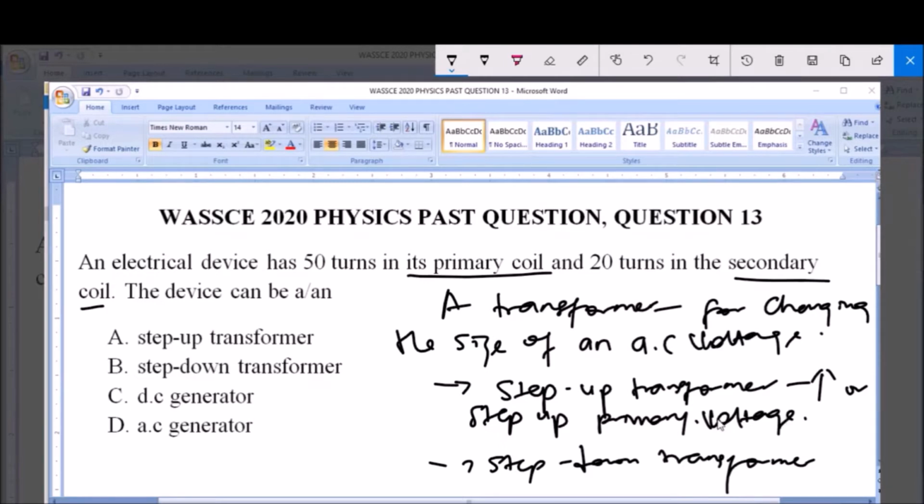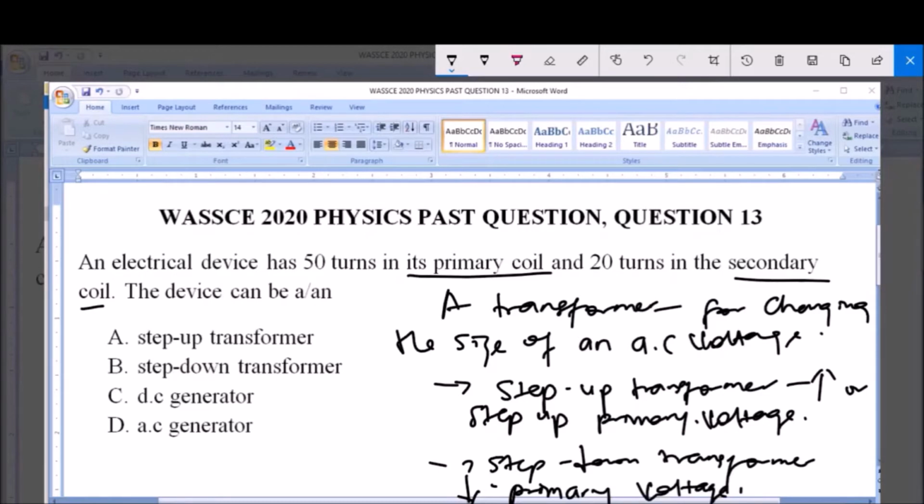But in the step-down transformer, you're trying to decrease the primary voltage, or step down the primary voltage or applied voltage. Because of that, the primary coil usually has more turns than the secondary coil.